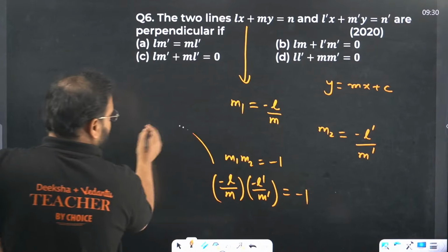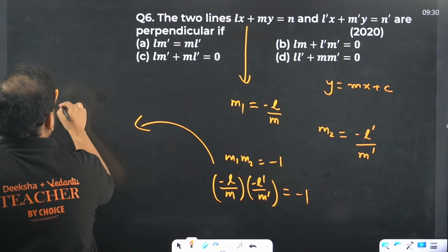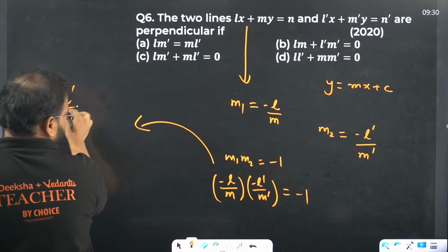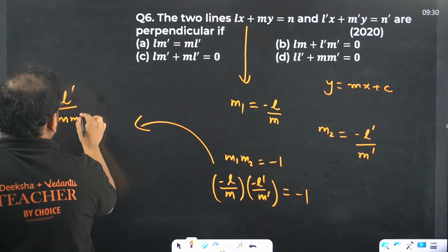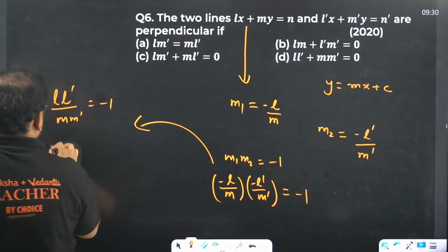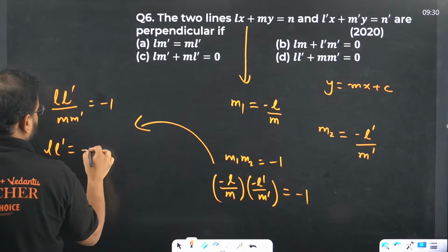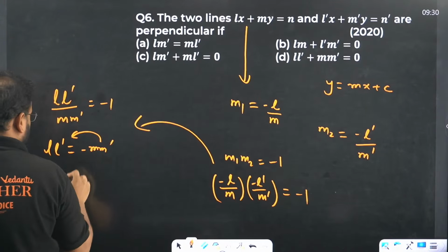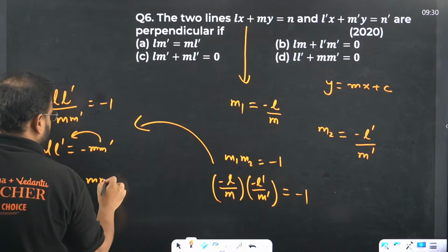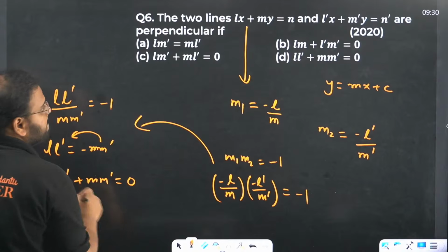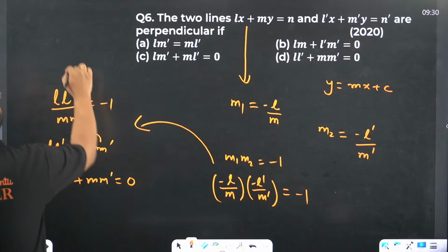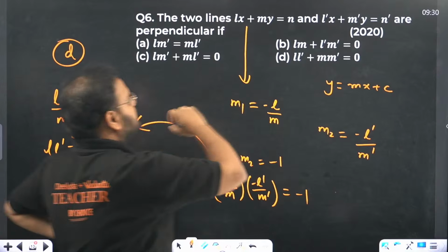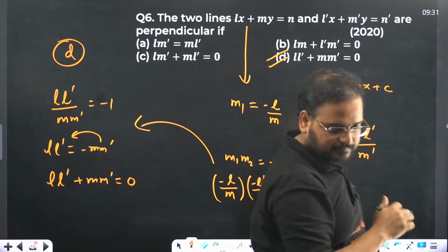We get plus L dash upon M dash is minus 1. So answer is coming as L dash equals to minus M dash. Move on this side, you get L dash plus M dash is 0. Answer is D.